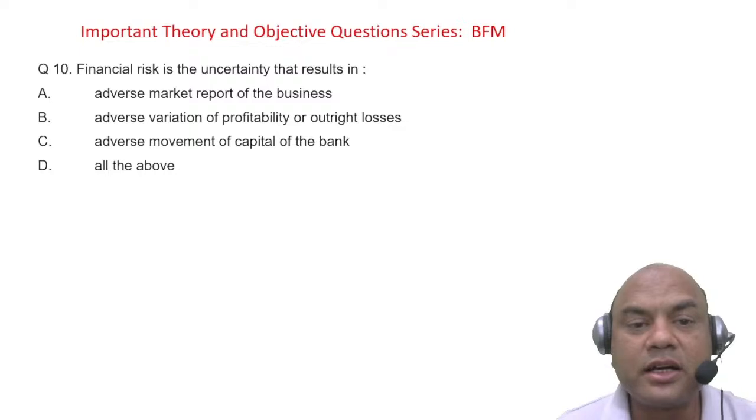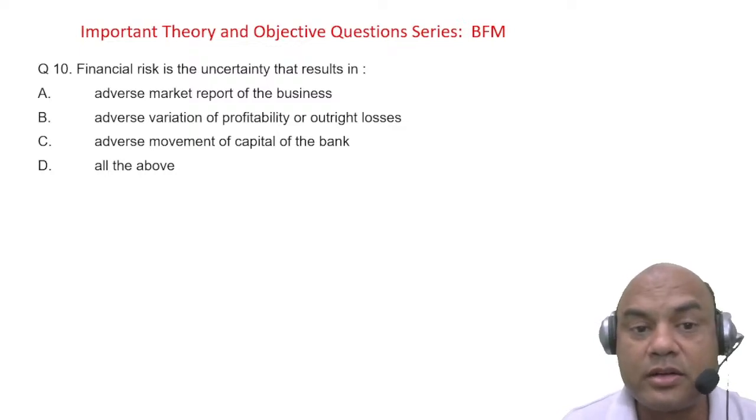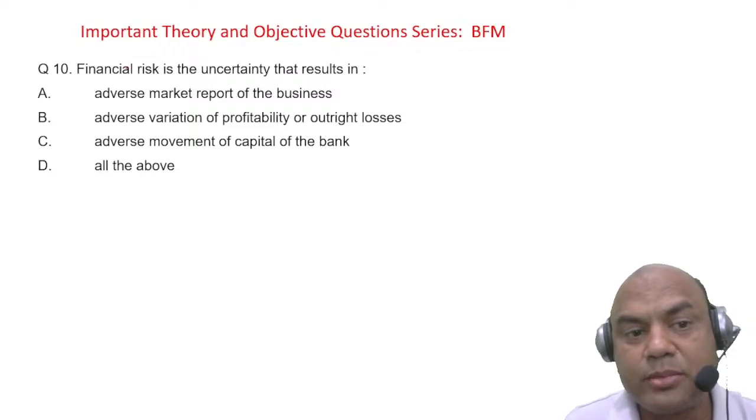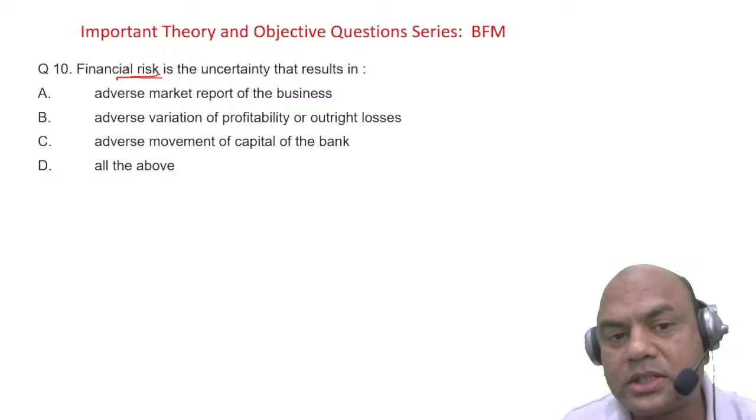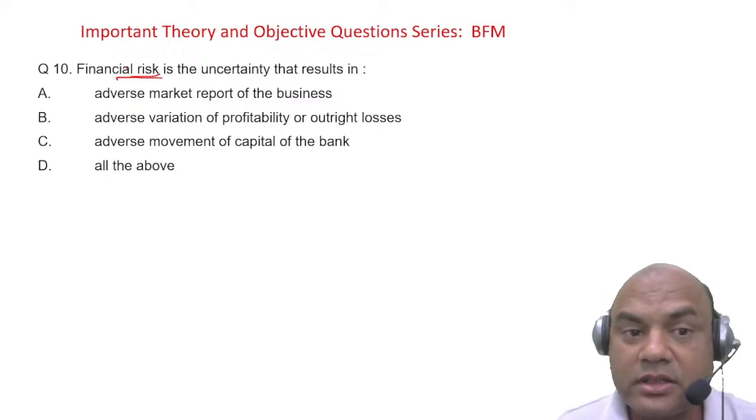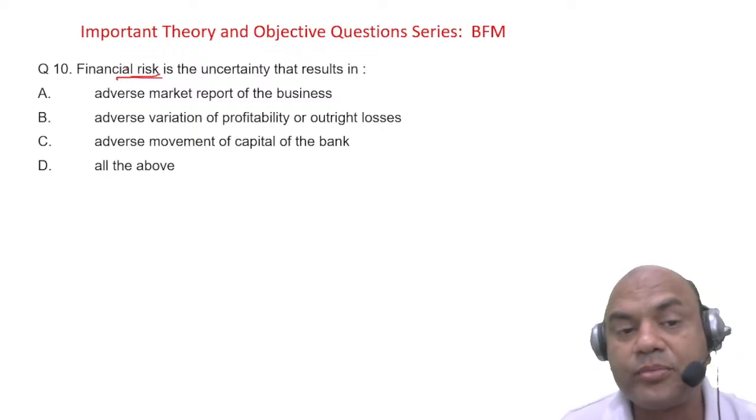Financial risk is the uncertainty that results in, here. Firstly, what is risk? Financial risk. Risk means anything which is uncertain. There are two things to risk always. One is uncertainty, and the second point for risk is given in the answer. Now that's what you have to find out.